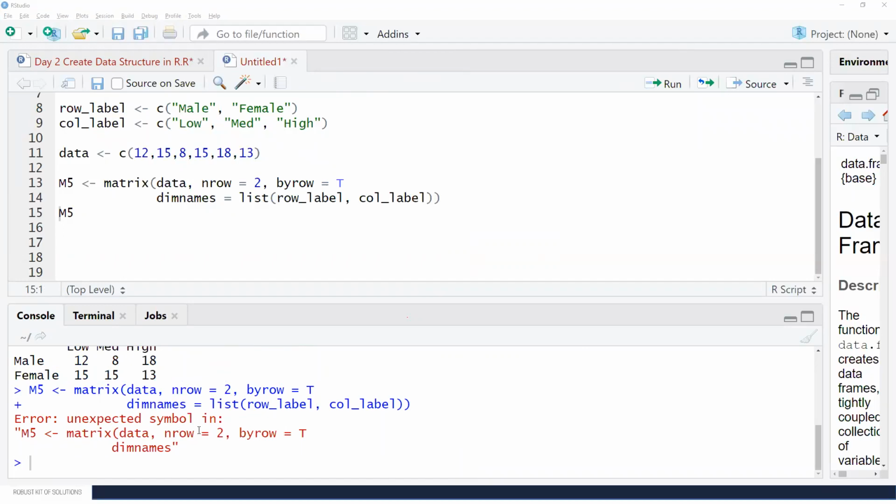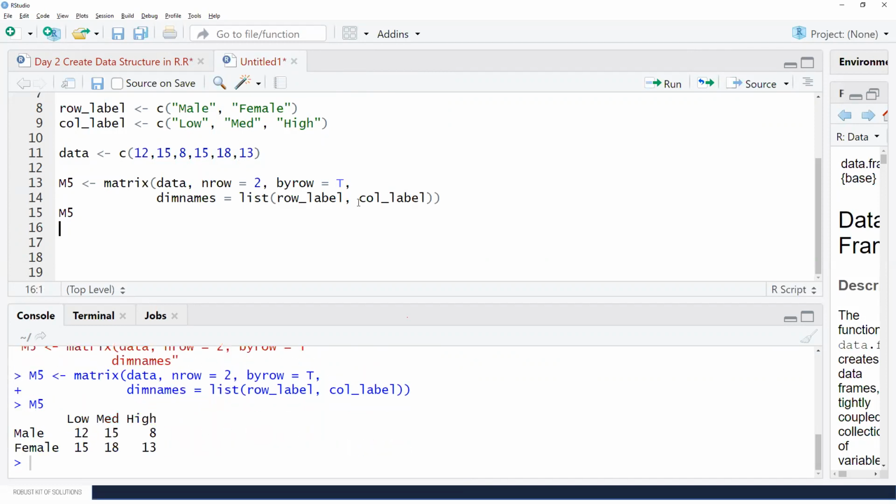What is this error? So here all the arguments are separated by comma. Now I have added this argument by row is equal to true, but the comma was missed. So that's why I have got this error.